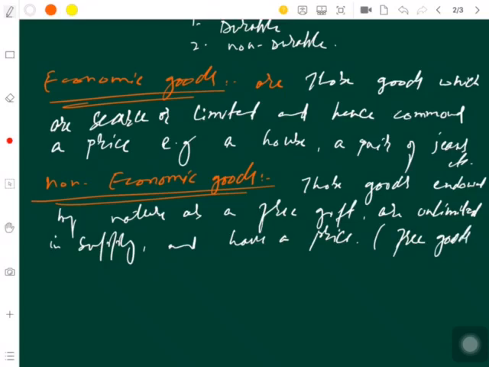Okay, so after understanding these economic goods and non-economic goods, now another category of goods is consumer goods.